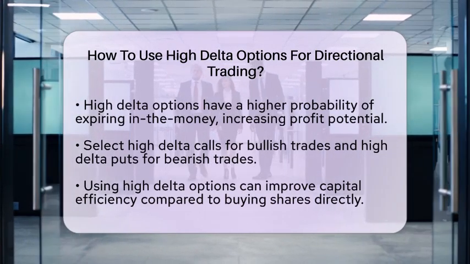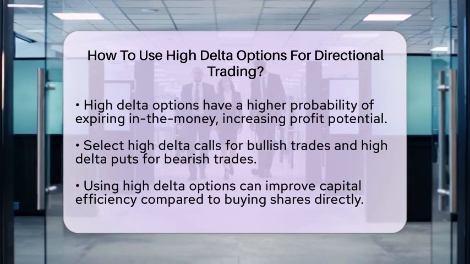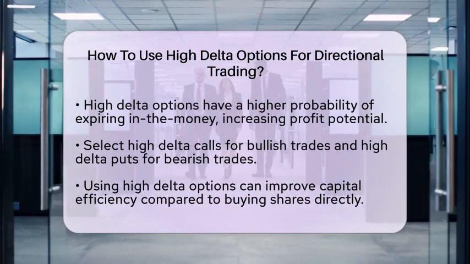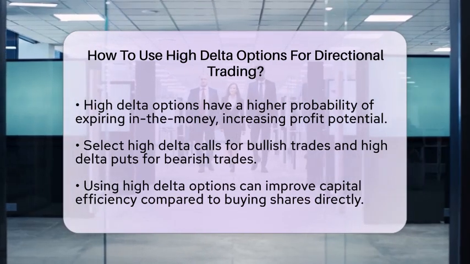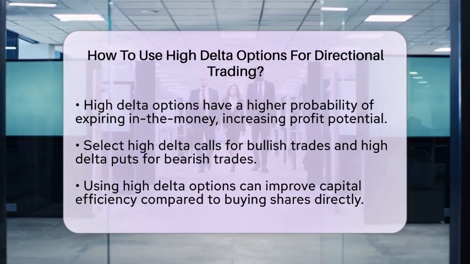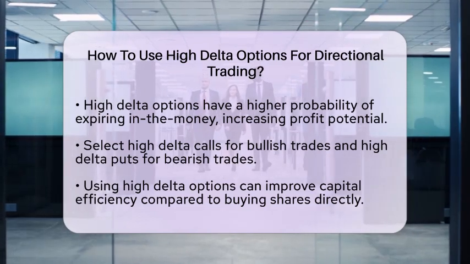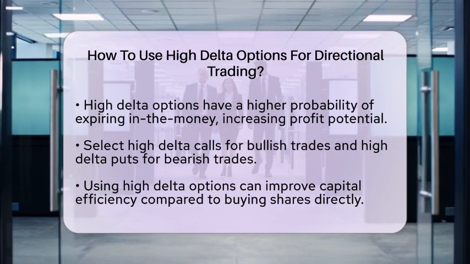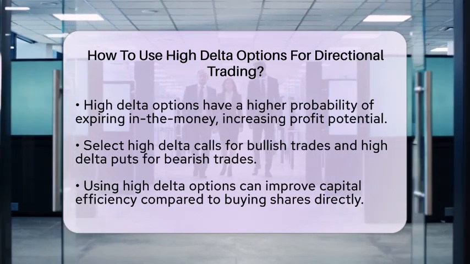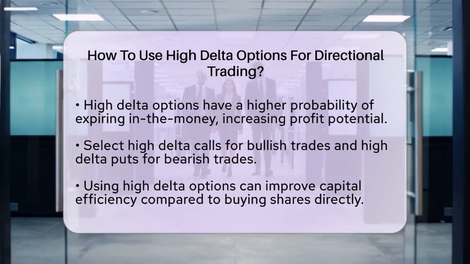First, select high delta calls for bullish trades or high delta puts for bearish trades. This ensures your option position closely tracks the underlying stock's price movement. Next, consider using high delta options to gain stock-like exposure with less capital. This can improve your capital efficiency compared to purchasing shares directly. However, managing risk is essential. Even though high delta options behave like stocks, they still have a limited lifespan and can lose value quickly if the stock moves against your position.